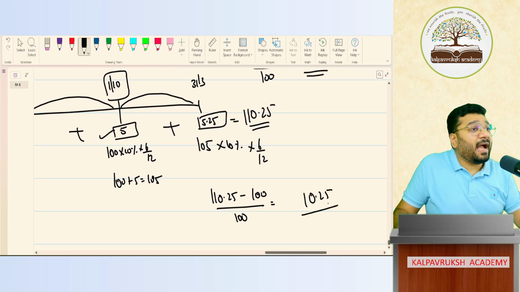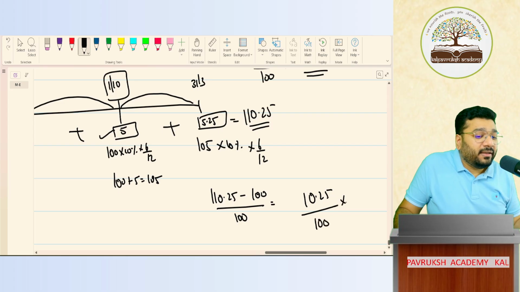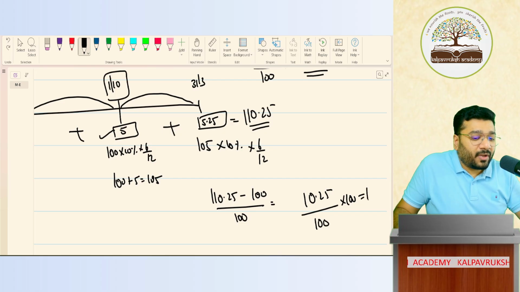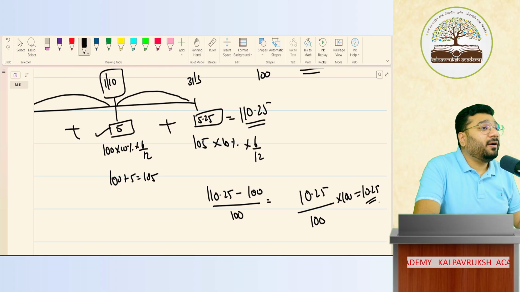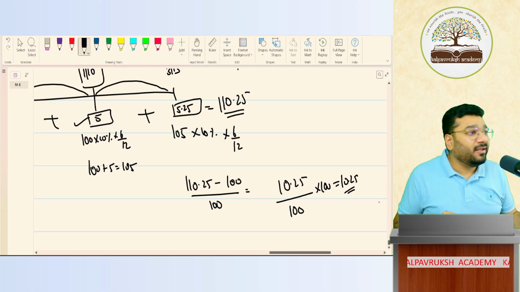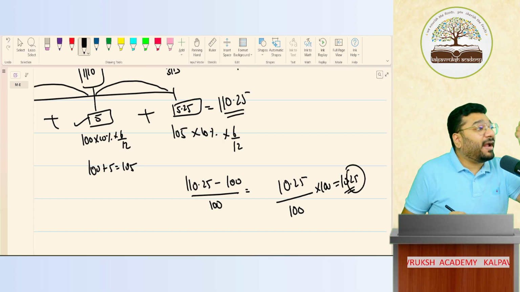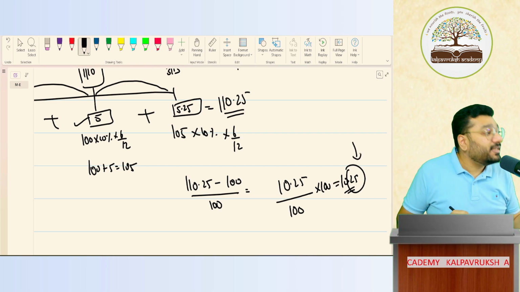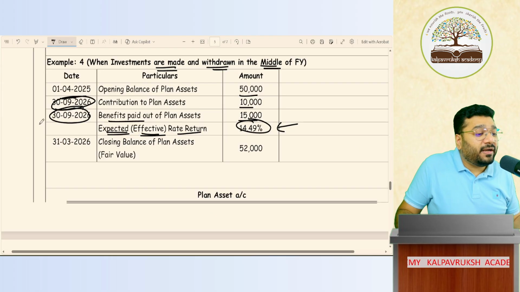10.25 total you have earned out of 100. In terms of 100, what is it equal to? What will the percentage be? So 10.25. Then your actual rate of return is not 10%, it is 10.25. Because this 0.25 extra return, where did you get it from? Interest on interest is this extra percentage. This is called the effective rate of return.